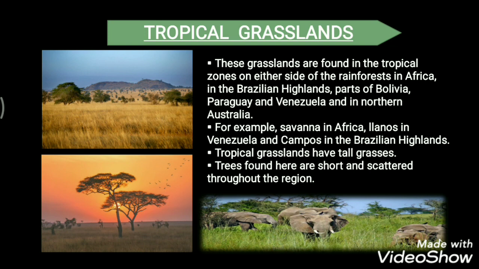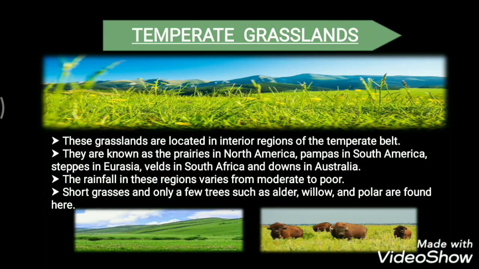Now, what are some of the features? These tropical grasslands have tall grasses, and there are no tall trees. So trees found here are short and scattered throughout the different regions. Alright, so these are all the features of these tropical grasslands. Next we have the temperate grasslands.